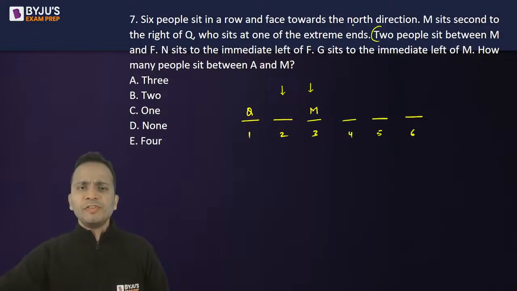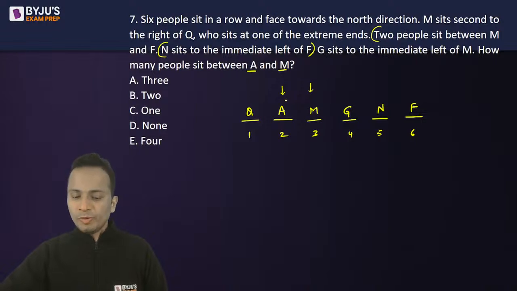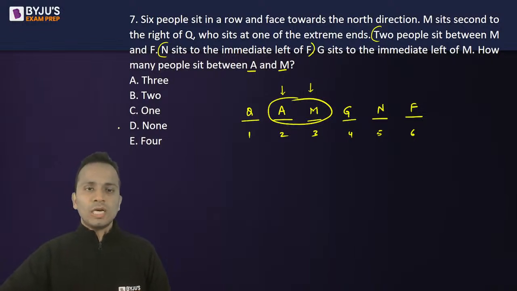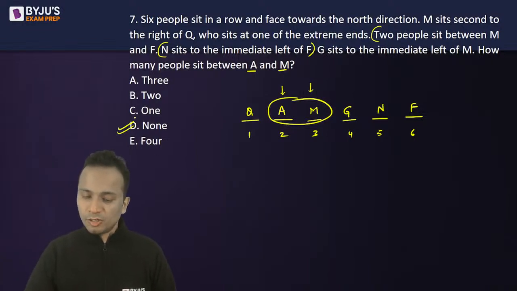Now 2 people sit between M and F. So where will F come? F will be at chair number 6 such that 2 people will be between them. N sits to the immediate left of F. So N will be at chair number 5. G sits to the immediate left of M. G will come here. How many people sit between A and M? So the last person will be A. And how many people sit between A and M? Number of people will be 0. So the answer will be option D, that is none. Okay. So yes, most of you are correct, definitely.